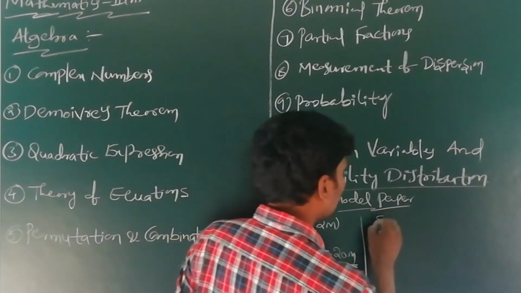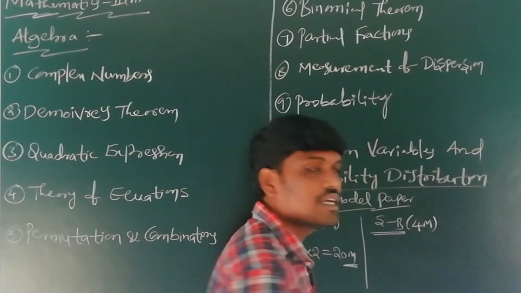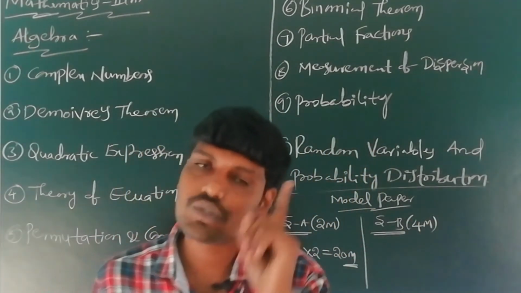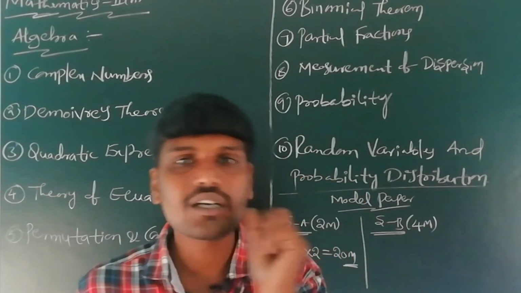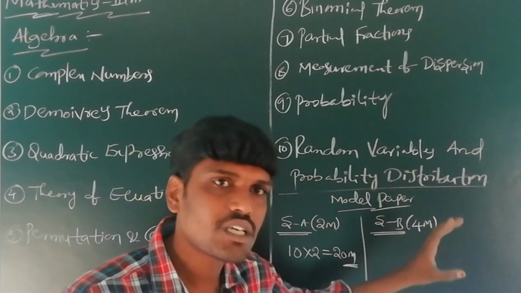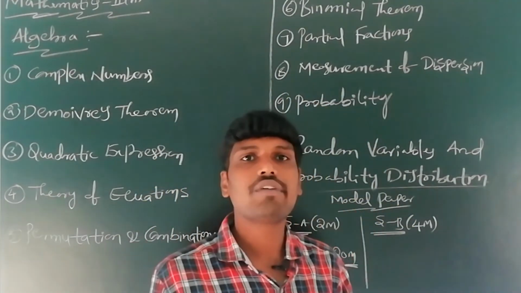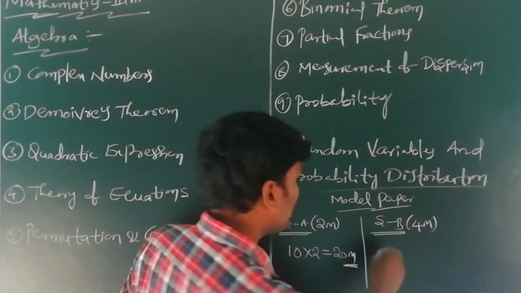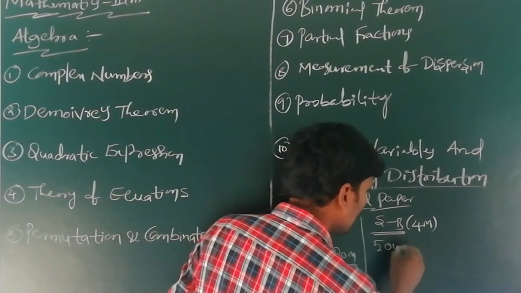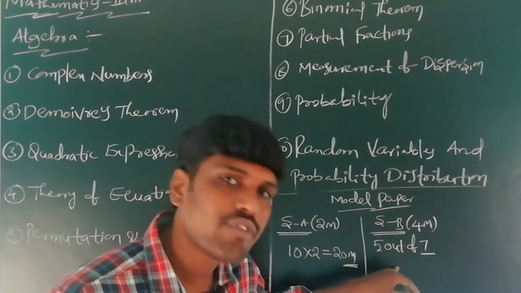Next, section B. Section B belongs to 4 marks questions, the short answer questions. In the short answer questions, 7 questions are given. You can write any 5 questions out of 7.